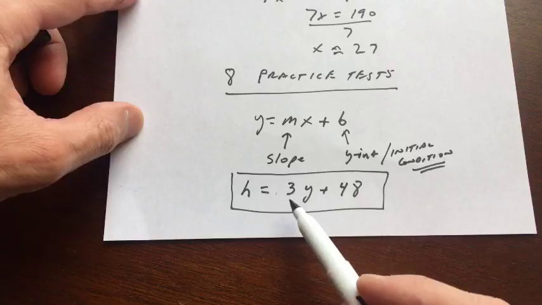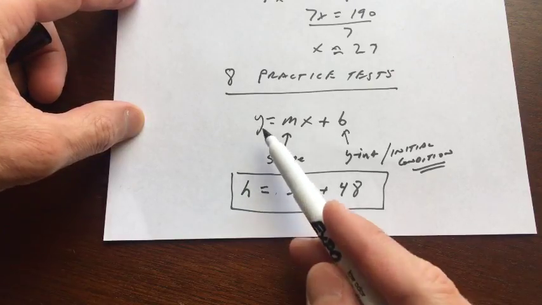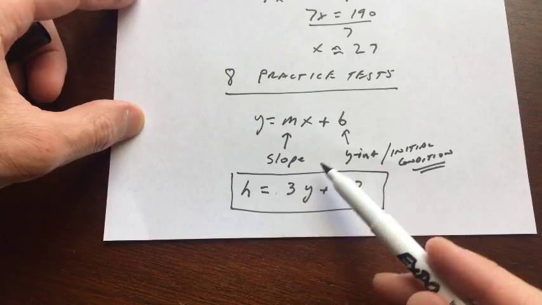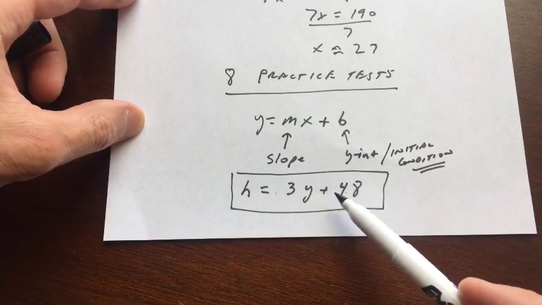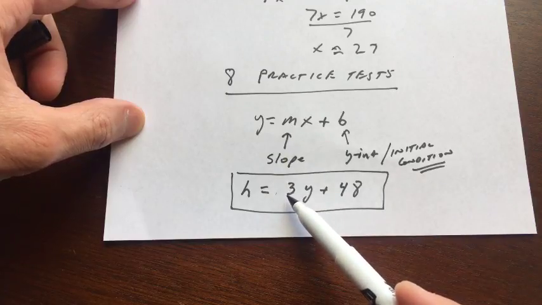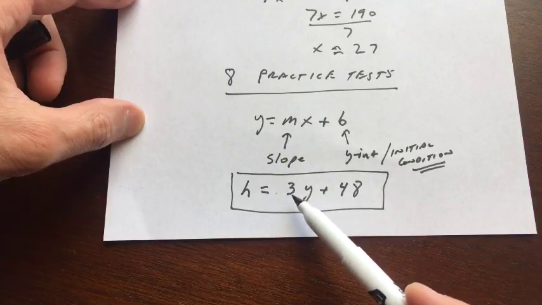What do you think? Well, if we look right above here, y is like our h, 3 is like our m, 48 is like our b, right? So that m is 3. That means that's the slope. But what does 3 really represent?